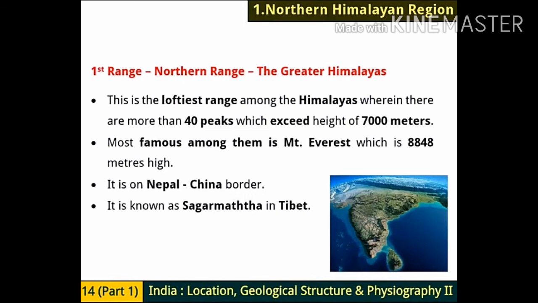So this is the loftiest range among the Himalayas, wherein there are more than 40 peaks. How many peaks are there? 40 peaks which exceed, it means more than 7,000 meters. Such height is there, and 40 peaks are there.